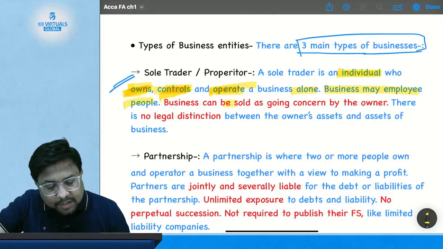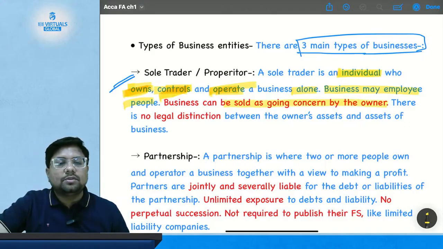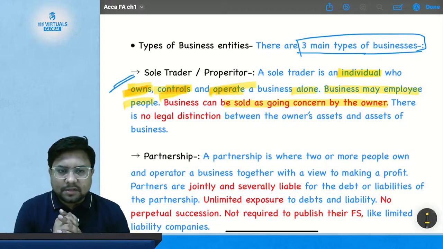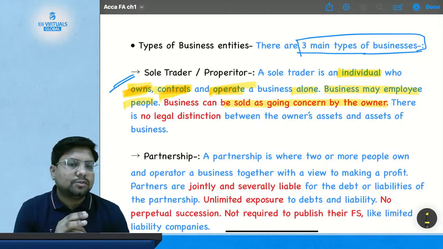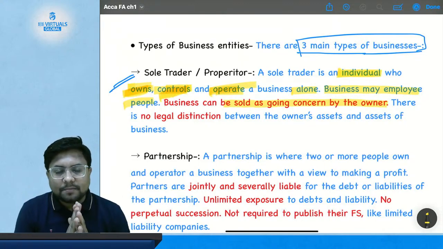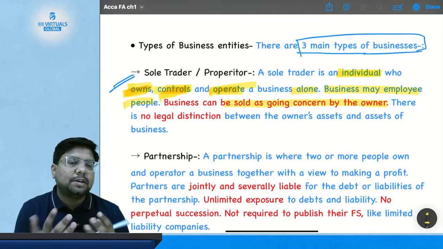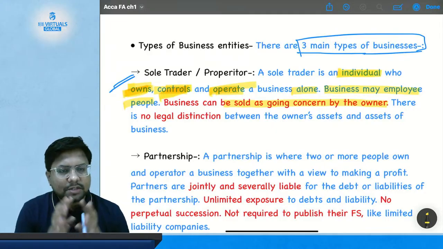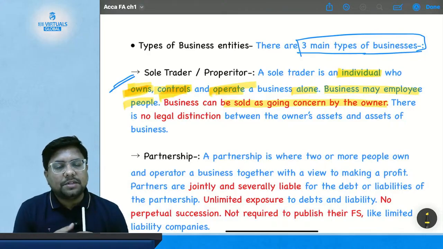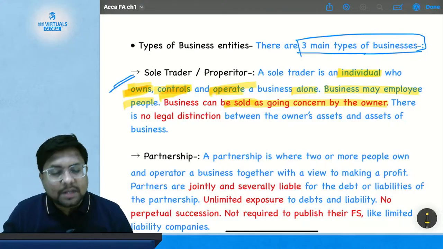Businesses can be sold as a going concern by the owner. Suppose after some years of teaching I want to retire, and I have classes in my own name. Can I sell my classes to some other teacher? Yes, I can sell my classes to another teacher who will use that business. So it can be sold as a going concern.